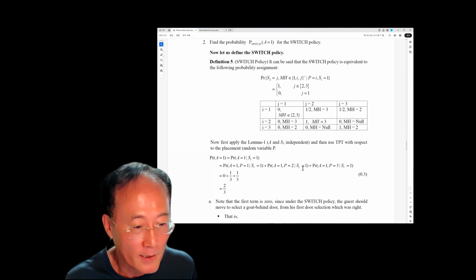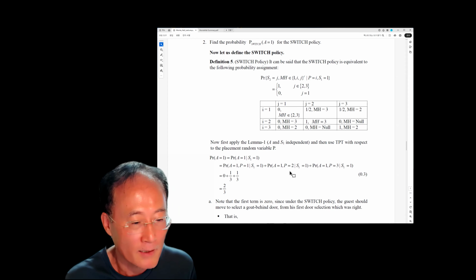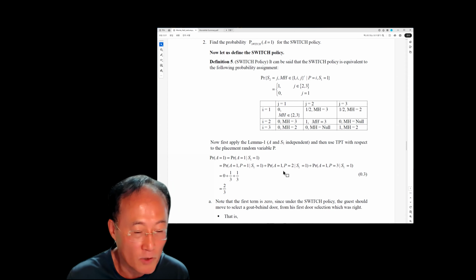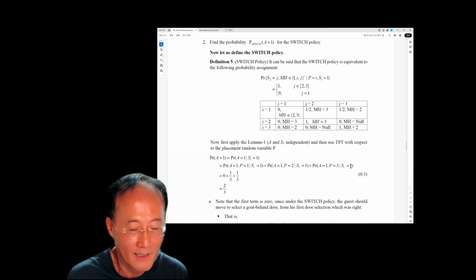The probability of placing the Cadillac behind door number 2 is 1/3. That's why we have this. So this is 1/3. And in this case, door number 1 was selected by the guest, and Monty Hall opens door number 2 because there is a Cadillac behind door number 3.